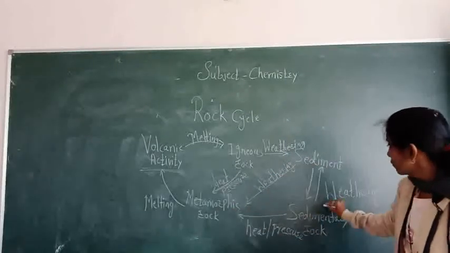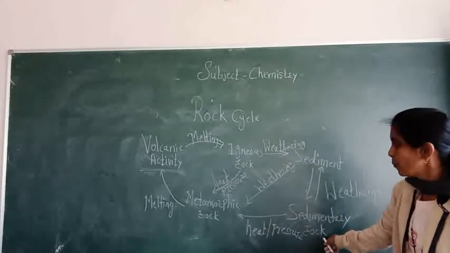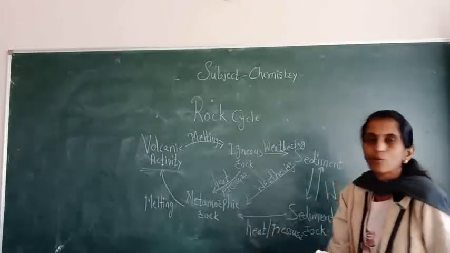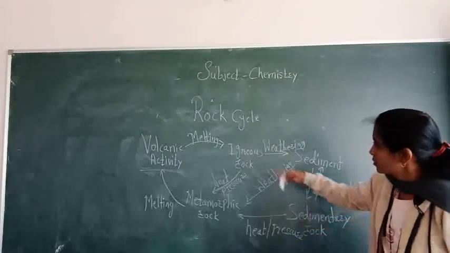On weathering, what happens? Sedimentary rocks will form. And again metamorphic rocks will form from that sedimentary rock. So draw it.